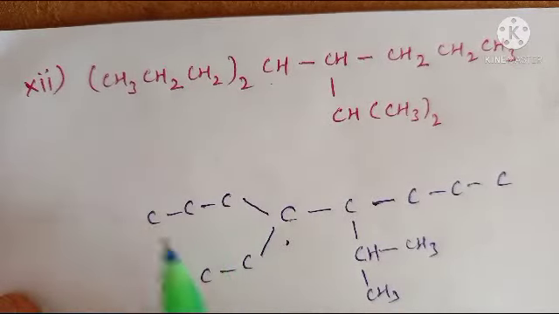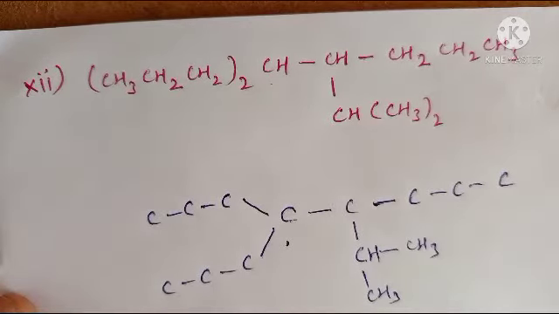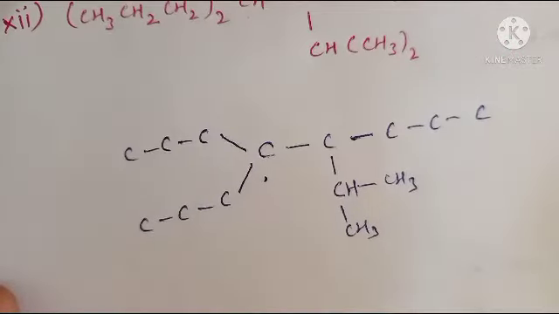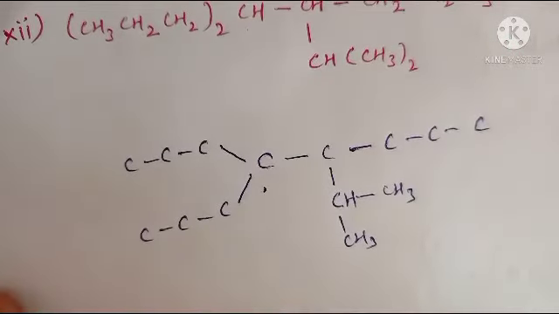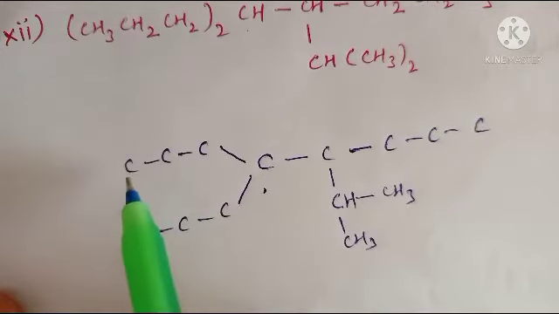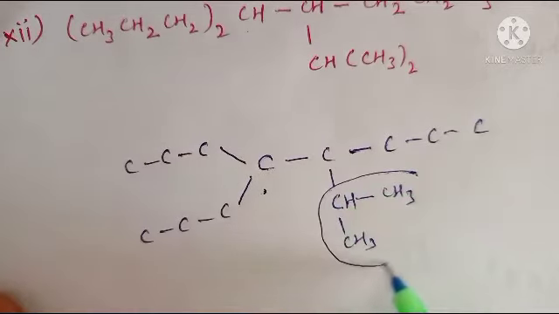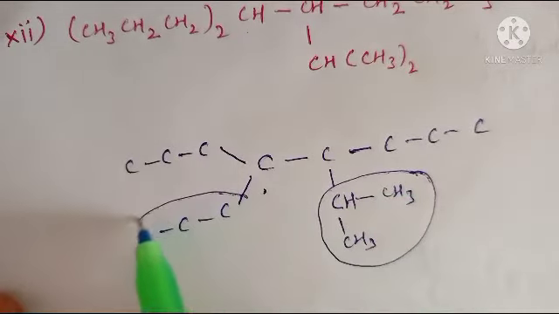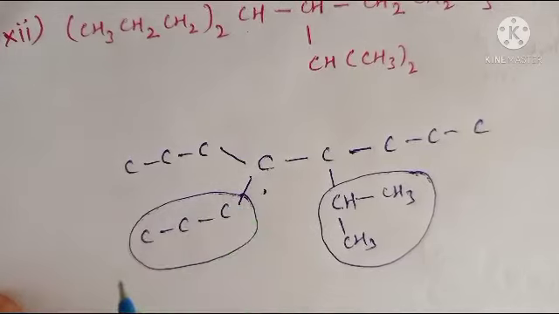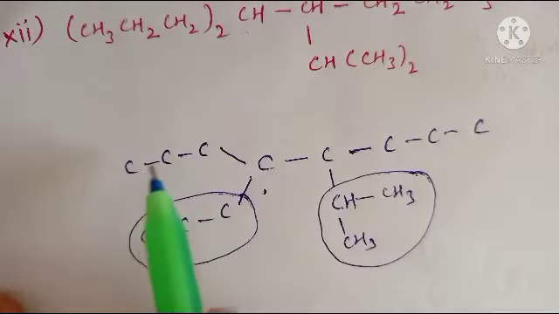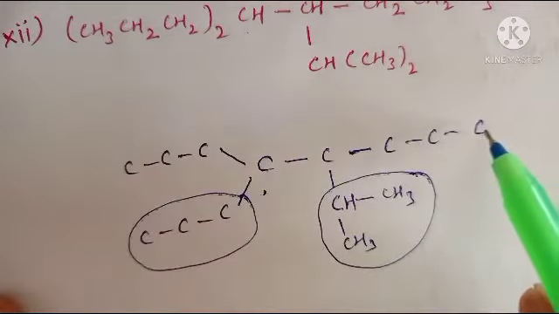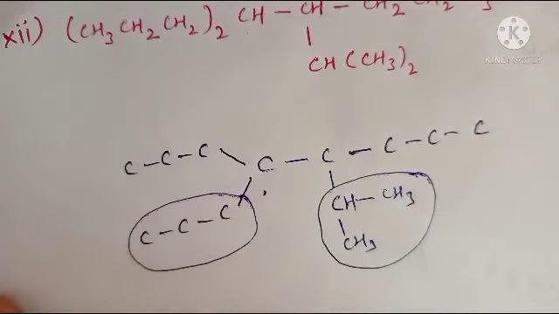This is CH2 CH3. This is also CH2 CH3. Both sides same. This is the structure. Now how can you write the name of this compound? In this compound, this is the main chain, very clear, and this is one substitution, this is another substitution. For this substitution 1 2 3 fourth position, for this side 1 2 3 fourth position, both sides fourth positions only, but this is propyl and this is ethyl,